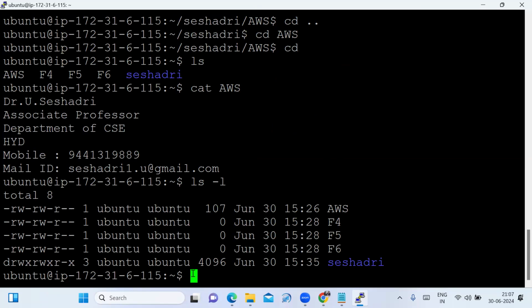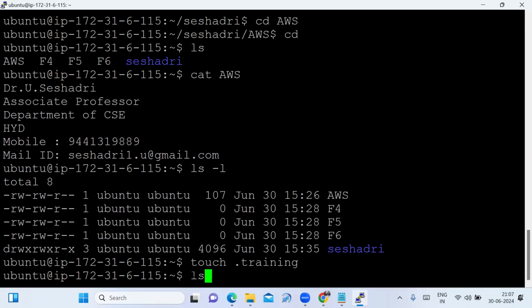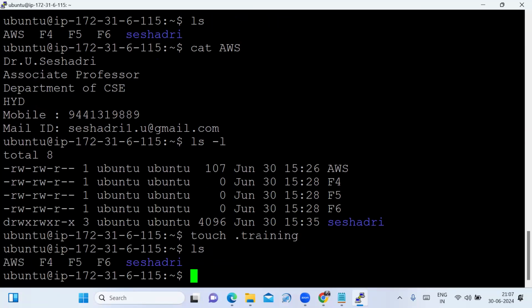Now, I am creating an empty file using the touch command. I am putting a dot before the file name, and the file name I gave is training. Now, if I type ls, my file is not visible. The reason is that I used a dot before the file name. The dot represents creating hidden files. How to see the hidden files is just by typing the command ls space -a.